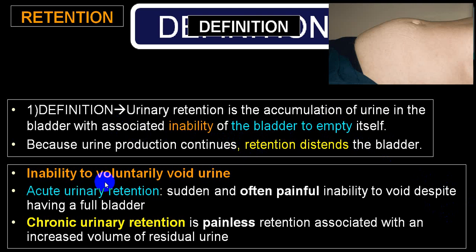So inability to voluntarily void urine is called retention. It can be acute retention, it can be chronic retention. Acute retention is usually very painful, while chronic retention over a period of time becomes painless retention, and it is usually associated with an increased volume of residual urine.